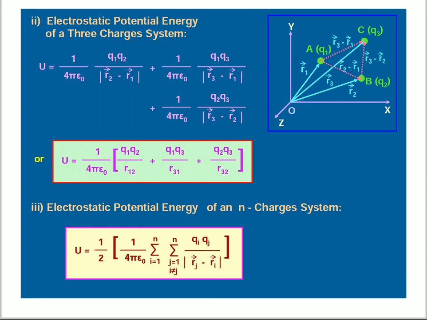Coming to electrostatic potential energy of a three charges system. In the previous case, we found the electrostatic potential energy of two charges. Here we take three charges.